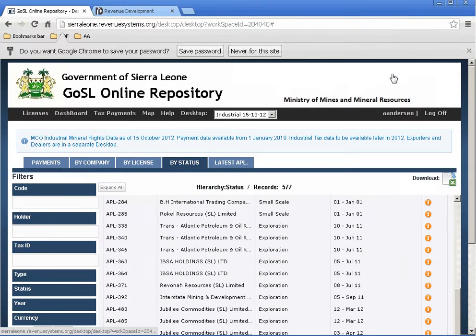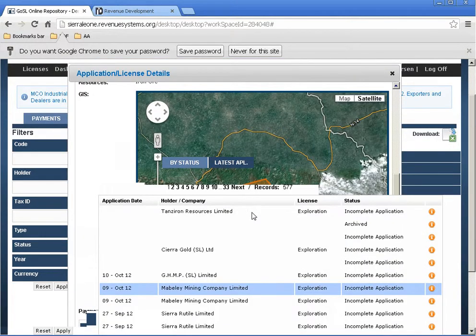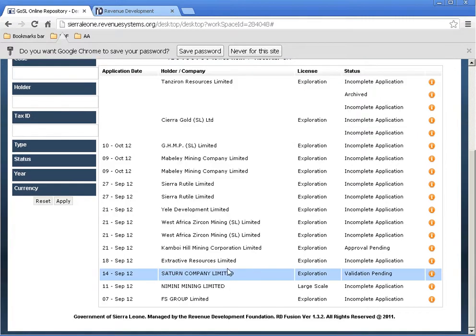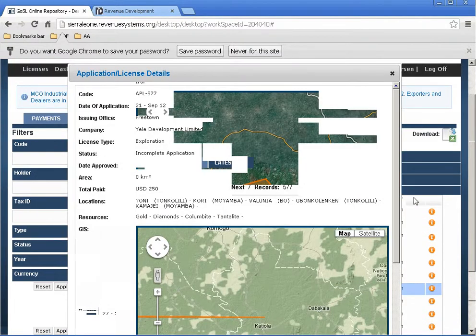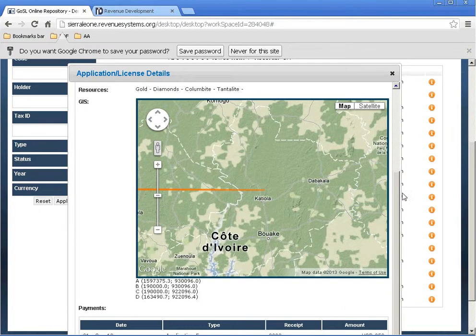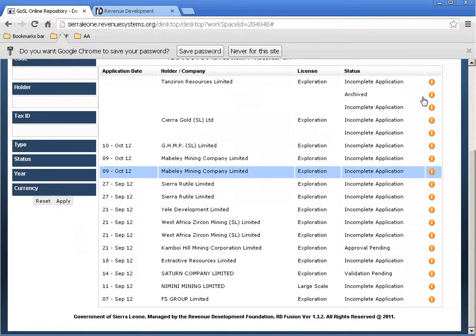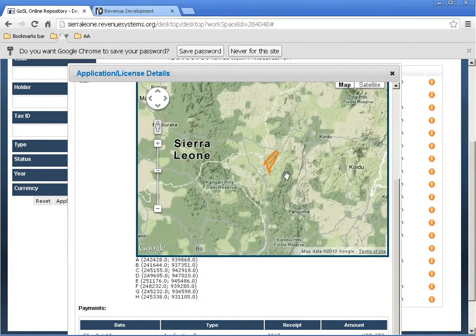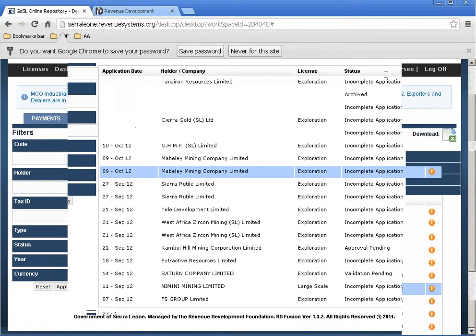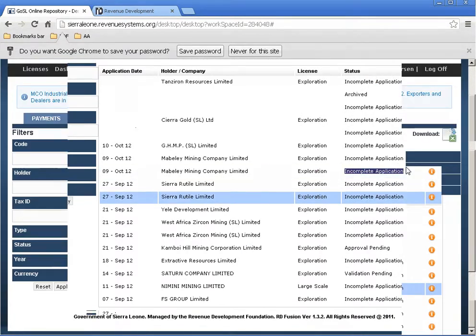You can also explore the latest applications that came in. Here you can see September, October. These are incomplete applications. They were submitted by this mining company, and they have some mistakes in them, perhaps. That is the reason for it being incomplete. But it's useful to see what the companies are applying for, and they can see that this is in the MCAS system still not finalized as an application. So this is not yet presented for approval by the Minerals Advisory Board.